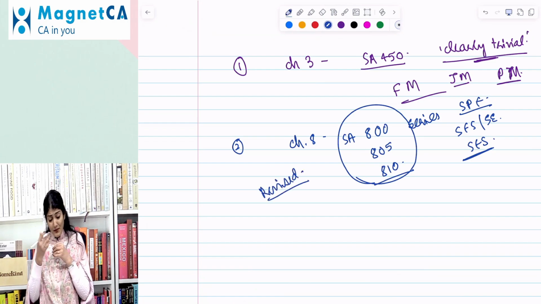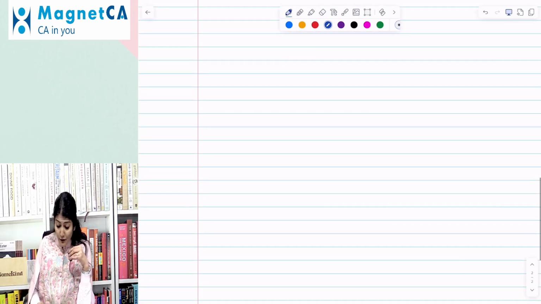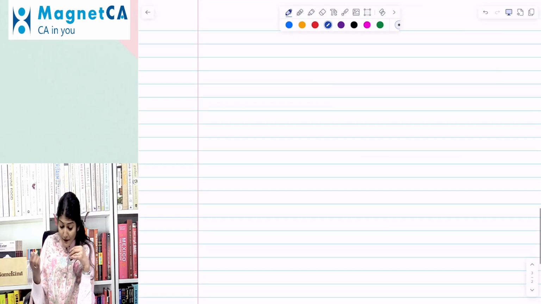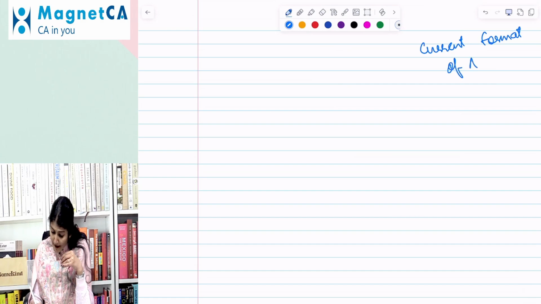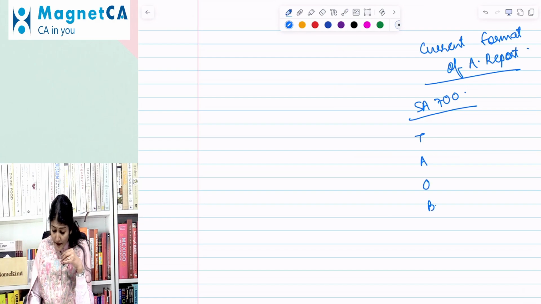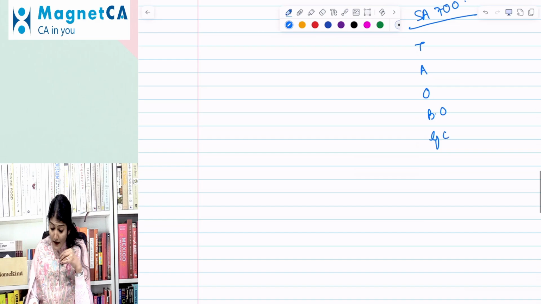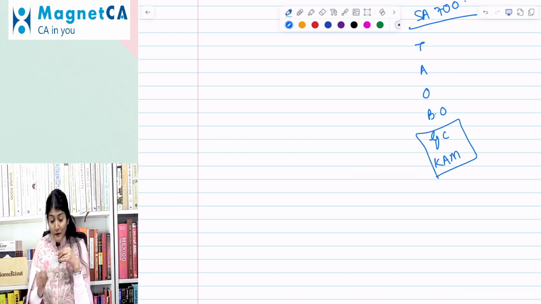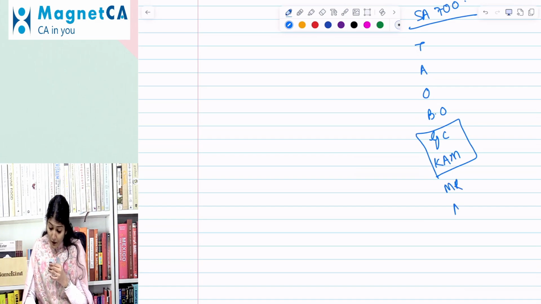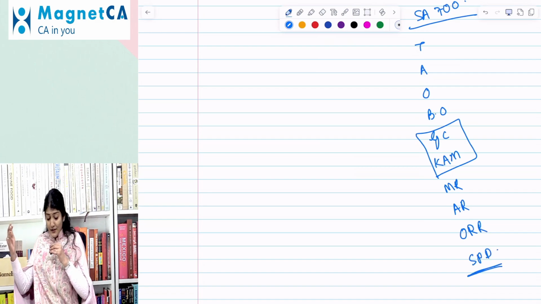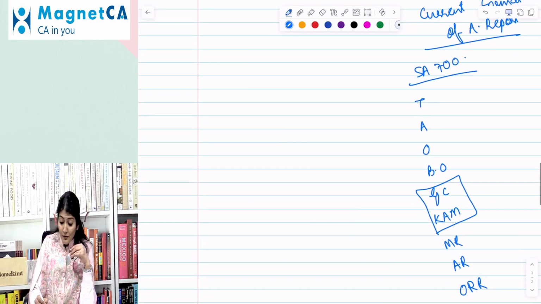That's the change. Right. So if you look at the current format of the audit report, let me throw some light on this one. The current format of our audit report as per SA 700, which you already know, talks about the title, addressee, opinion, basis for opinion, then going concern, if any, key audit matters, if any. Then management's responsibility, auditor's responsibility, other reporting responsibilities, and the signature, place and date. This is the current format of the audit report.